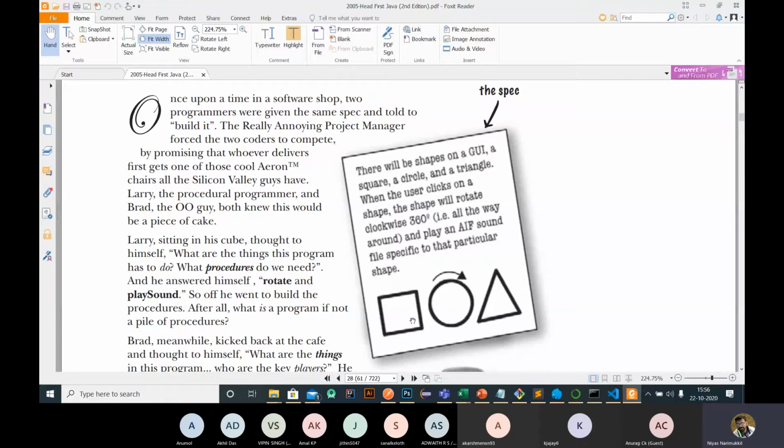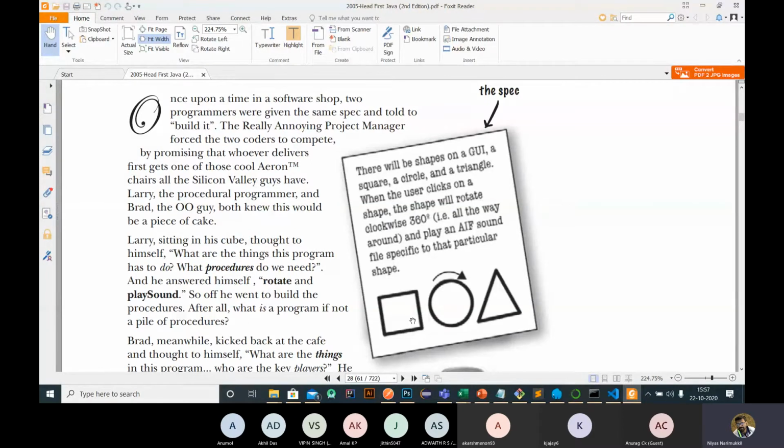In C programming, we are looking for procedures, or functions. So the C programmer is going to create two functions here. One function is to rotate the shape, and the other function is to play the sound file for the specific shape.